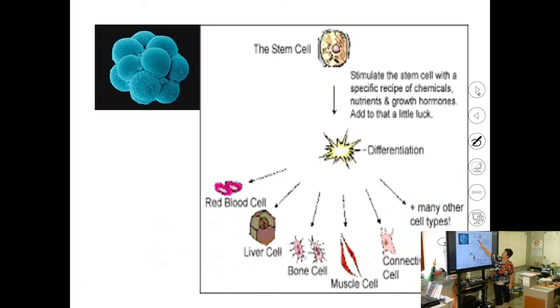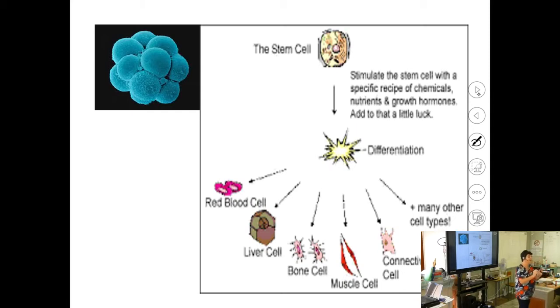Now, when I look at a stem cell, what is a stem cell? A stem cell is one of those embryonic cells that started out the embryo. And those cells in the embryo have the ability to become any other cell. The stem cell has the ability to become any other cell, yes? You do not have many stem cells anymore.